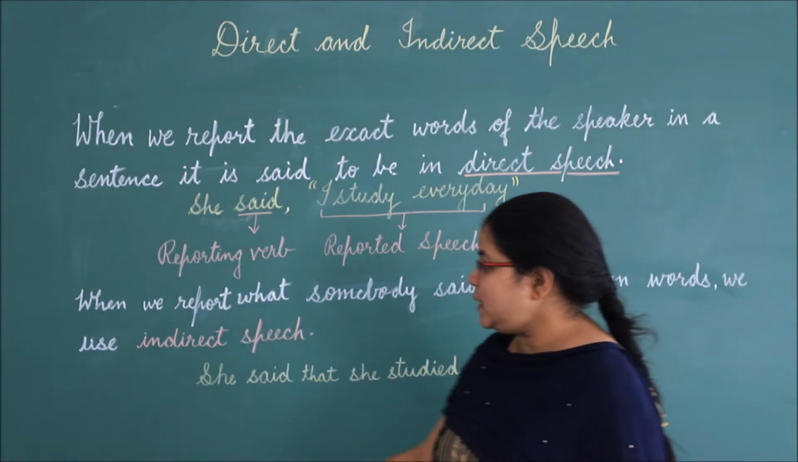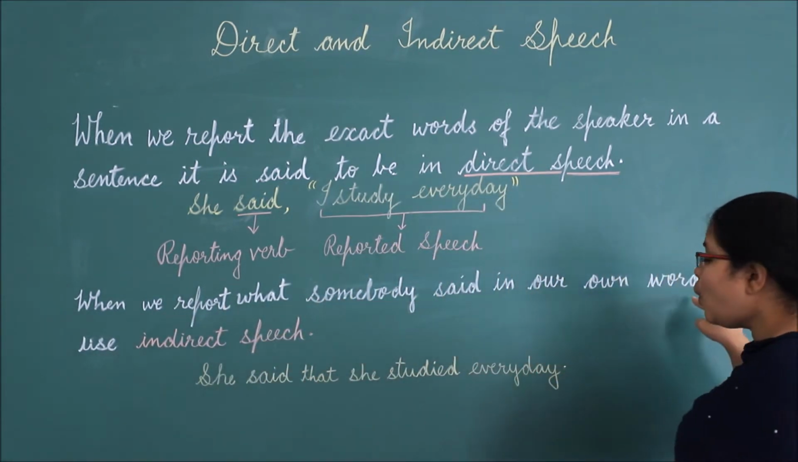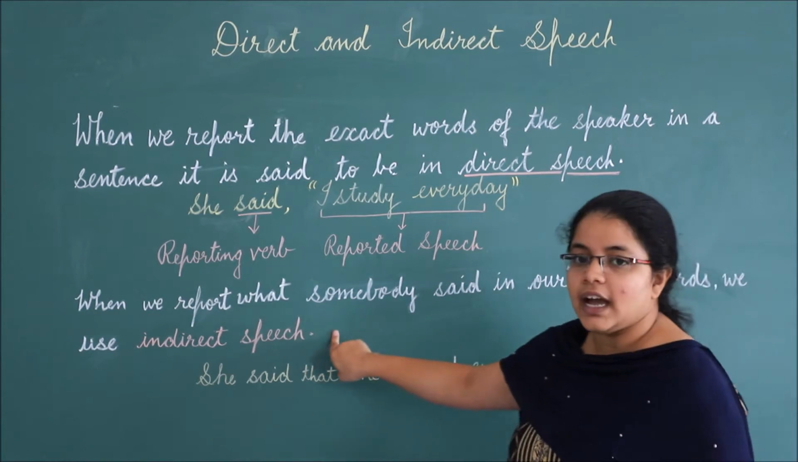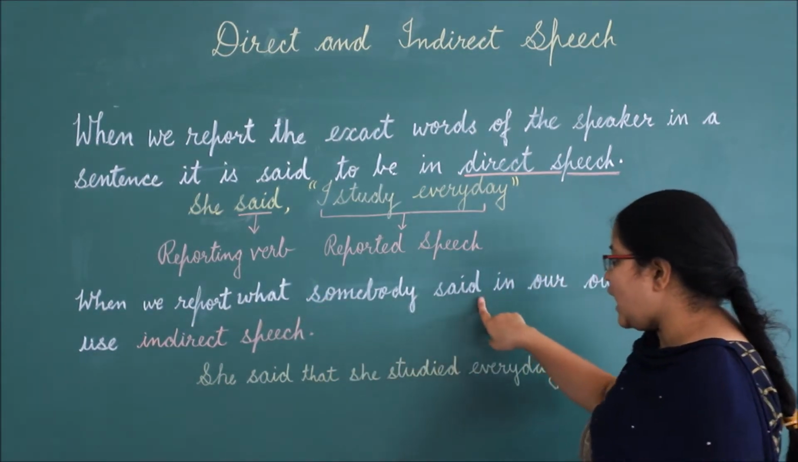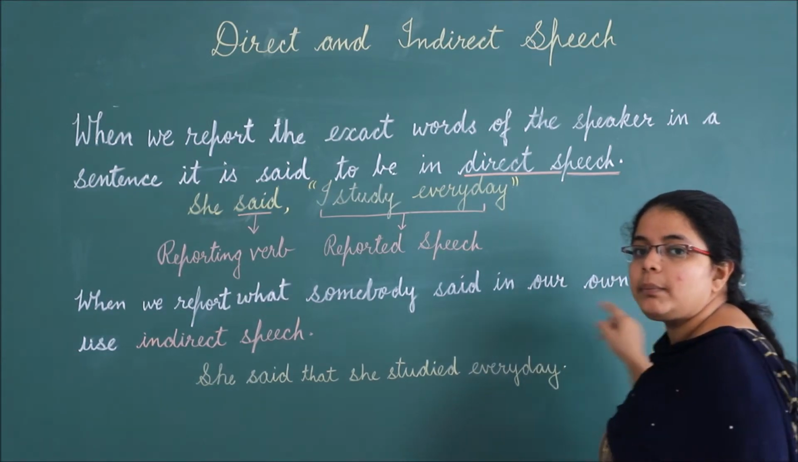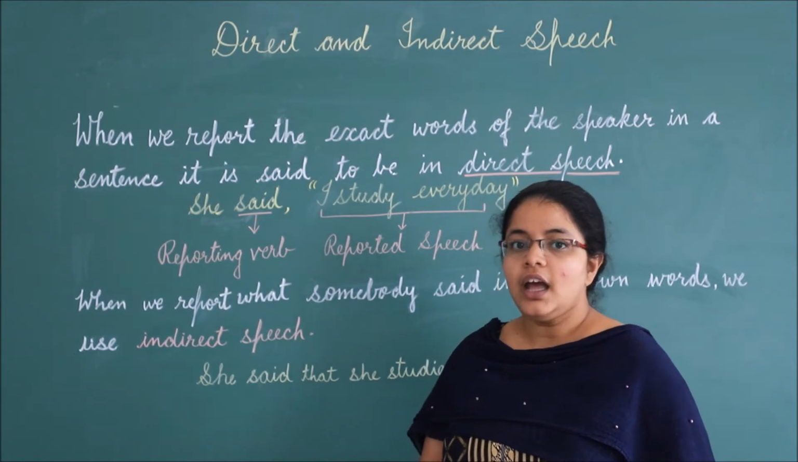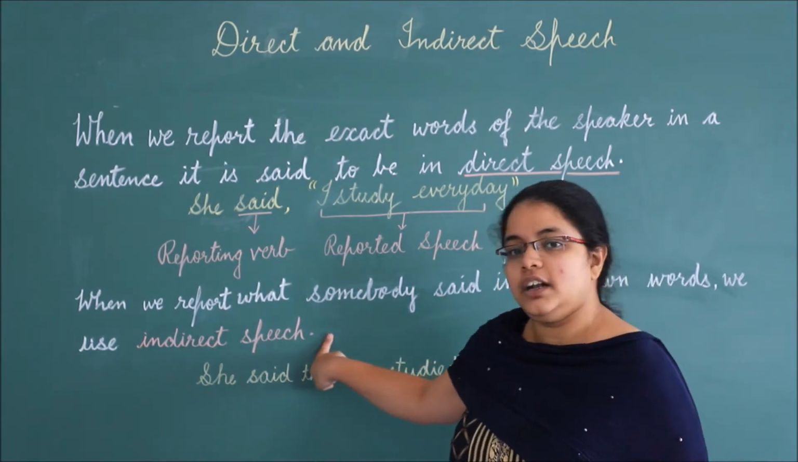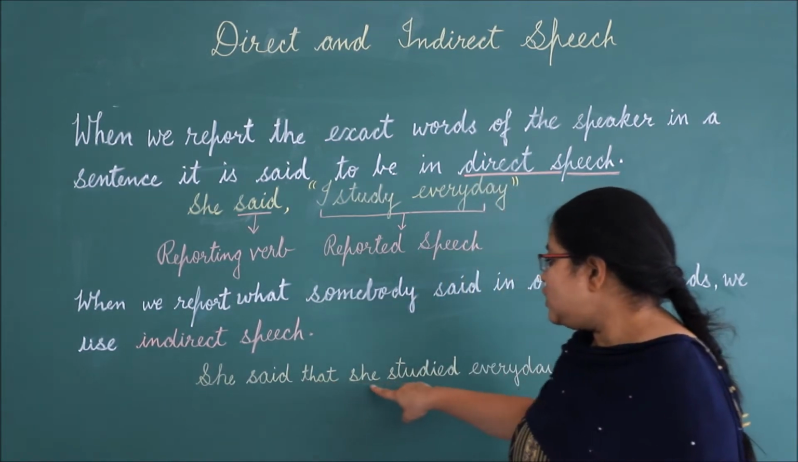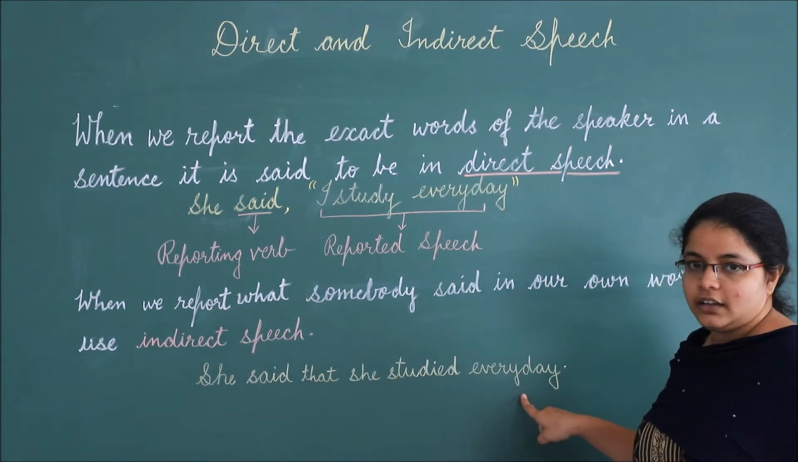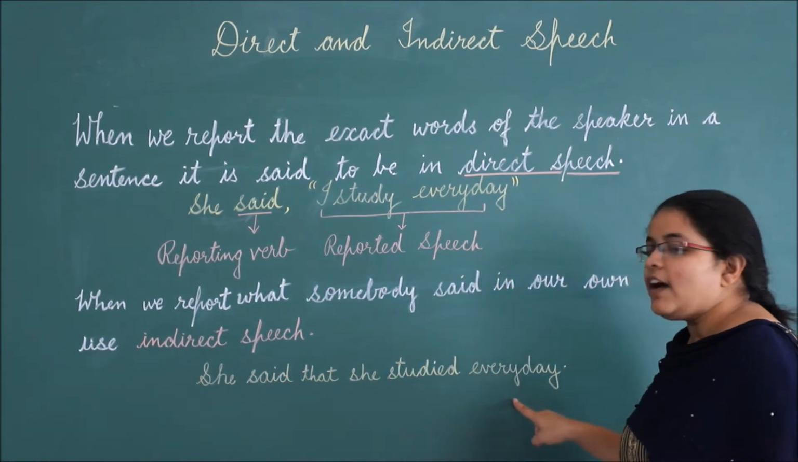What is indirect speech? When we report what somebody said in our own words, we use indirect speech. When we report what somebody said in our own words, हम अपने खुद के शब्दों में बताते हैं कि किसी ने क्या बात कही है, तब हम यूज करते हैं indirect speech. For example, she said that she studied every day.